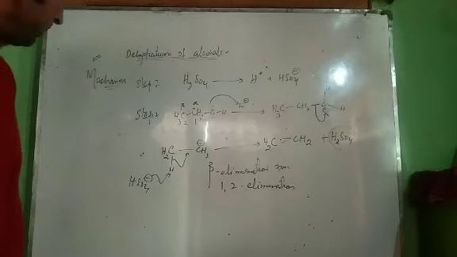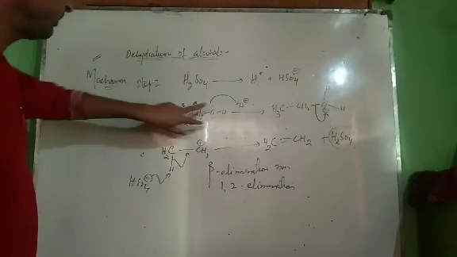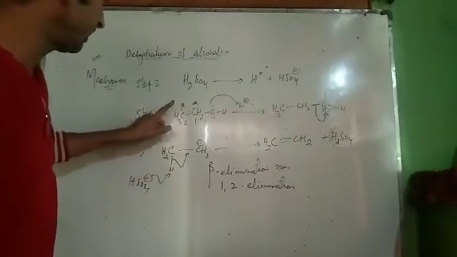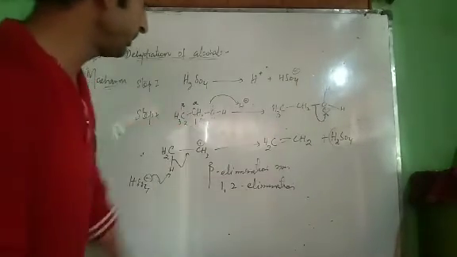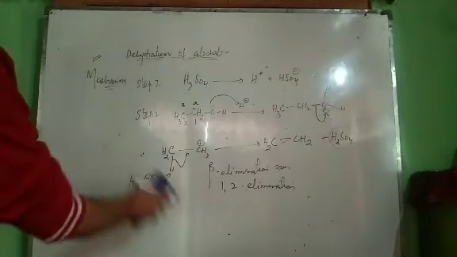Now what we have read in this section: dehydration of alcohols is a two-step process. First, protonation of alcohol takes place, then removal of a hydrogen atom from the beta carbon atom, resulting in the formation of alkene. That's why it's called beta elimination or 1-2 elimination reaction.